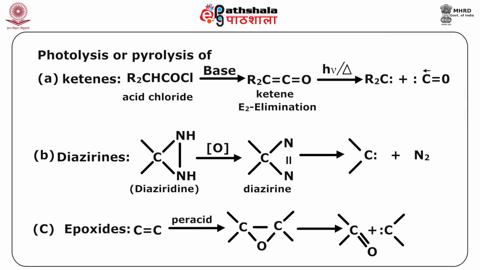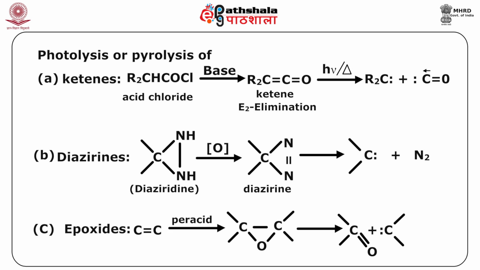Alkyl, aryl and acyl substituted carbenes from diazo compounds are formed under this category. For example, as you can see here, if you start with acid chloride and treat it with base, you can have the formation of ketene by the E2 elimination, and when this ketene is heated, there will be removal of CO and it results in the formation of this carbene, which is R2C with 2 unpaired electrons.